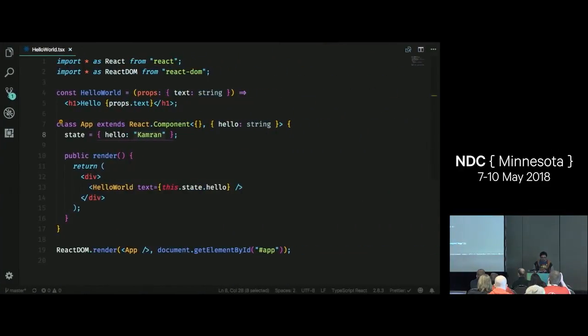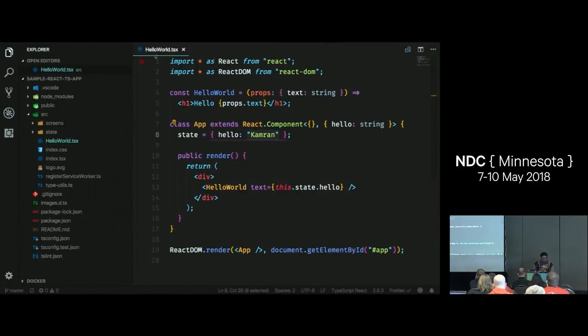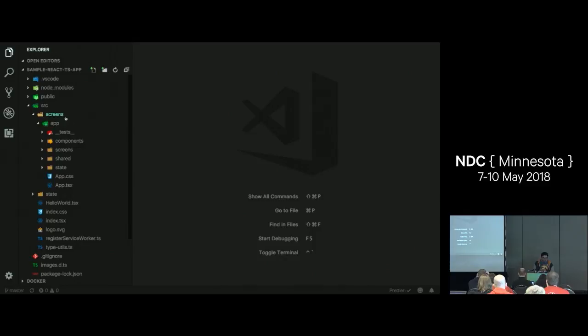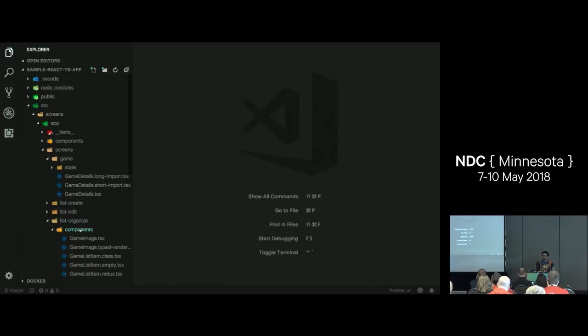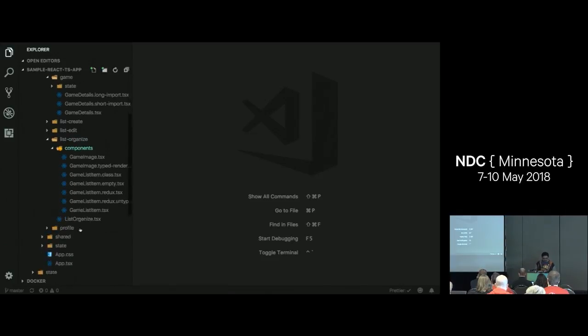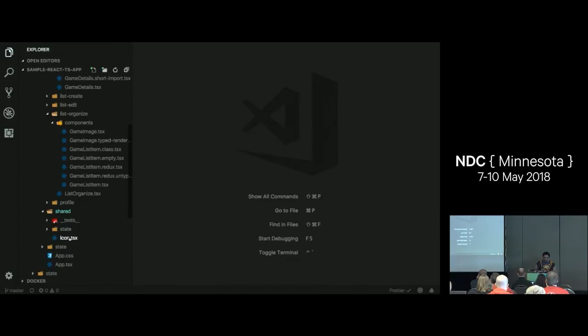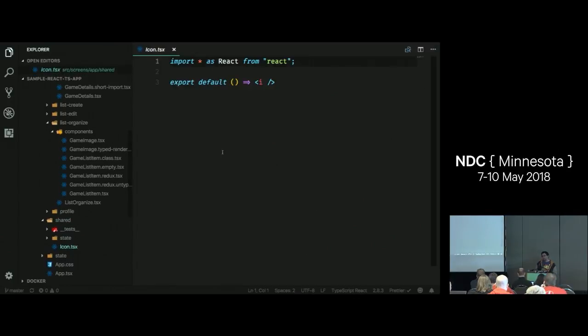So let's jump into the code base quick here. So here is my screens folder, my components folder for my app. I have subscreens. So my app is my shell. Now I want to maybe show a game details screen. Well, that's its own screen down here. Or maybe I want to show the list organize screen, and that has its own components that are being used there. In my shared app folder, I have like an icon that I might want to share across my application. An icon's probably a good thing to share across your app.